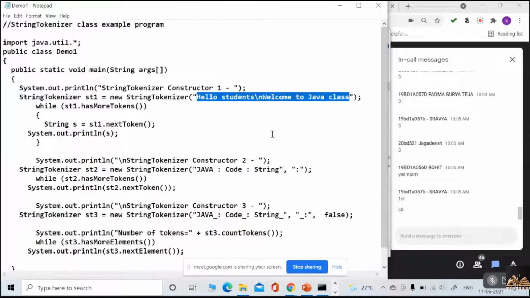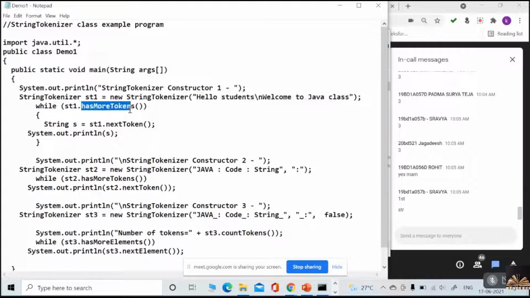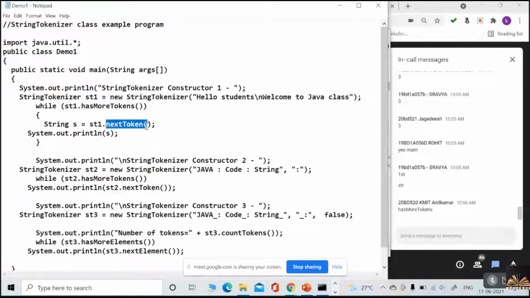I already told you what methods we have in the string tokenizer: has more tokens and next token. So I can call has more tokens on the string tokenizer. If I have more tokens, I can traverse one token per iteration, so that I can print it.